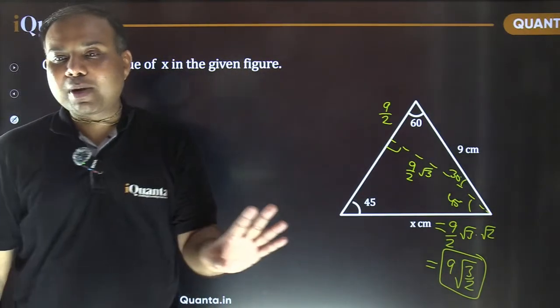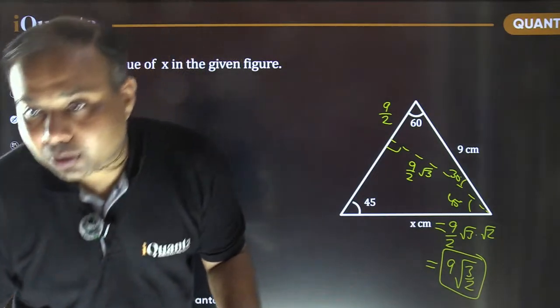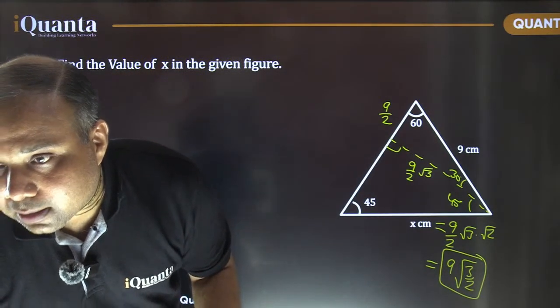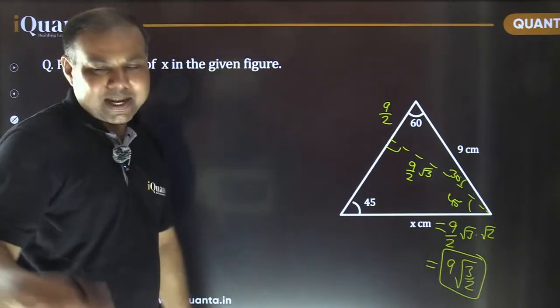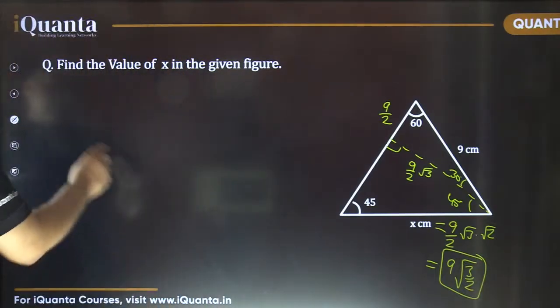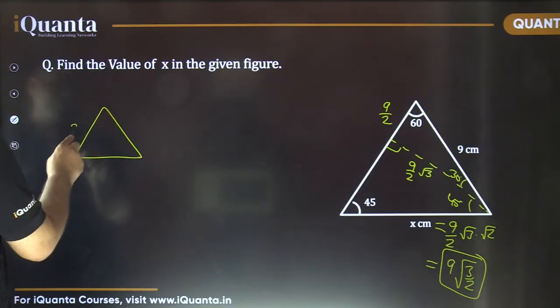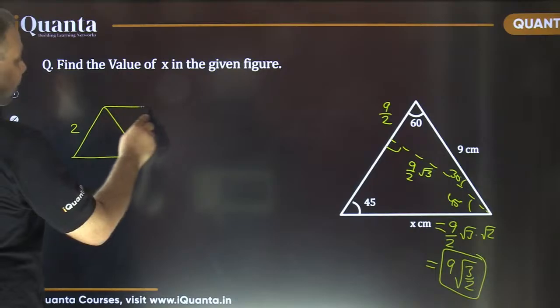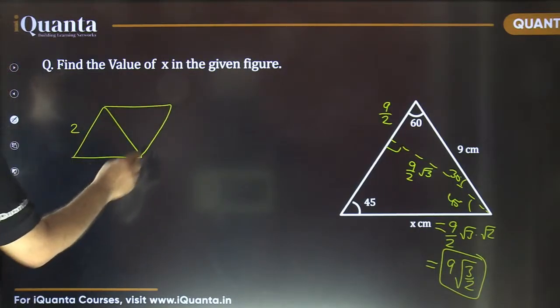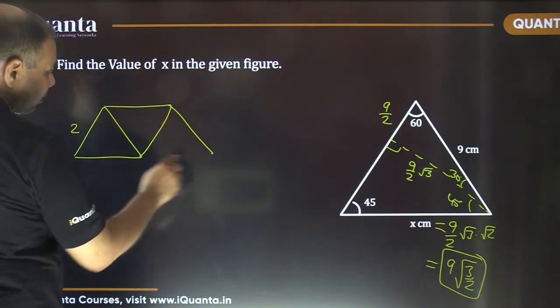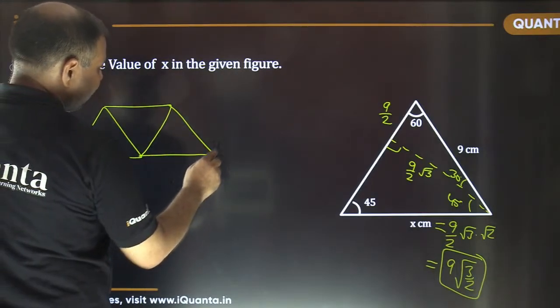These are the only two trigonometric properties we are going to use. Okay, let me ask you one more question that should give you more clarity. There is an equilateral triangle with side length 2. Another equilateral triangle of the same size, another one, and one more.